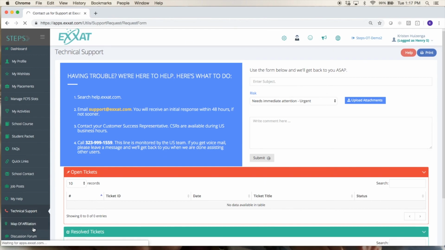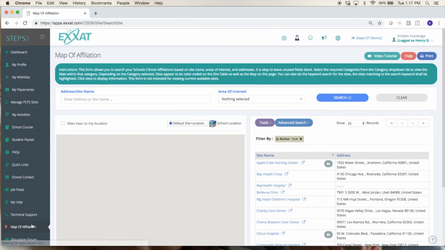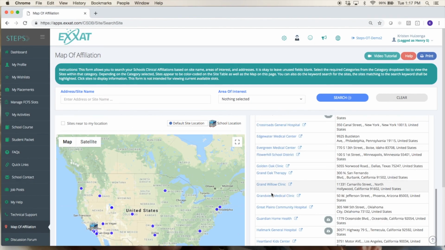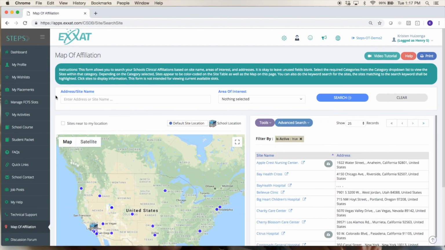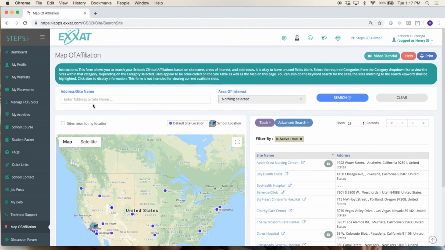The map of affiliation is where you can see any site that your school has an agreement with. So if you just want to scroll through this list, you can see them here. You can search by address or site name up here if you'd like. You can search by setting if you only want to see sites with certain settings. And then you have the sites near to my location. This does not mean near to your addresses that you've entered into your profile. This means near your physical location right at that moment.